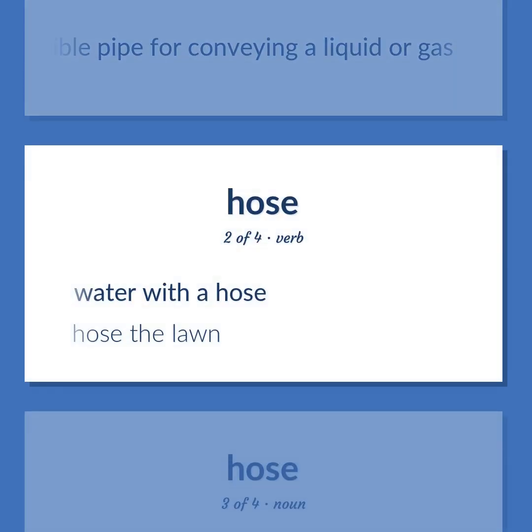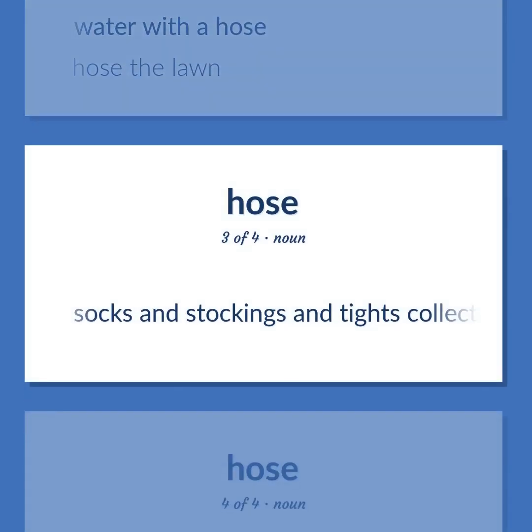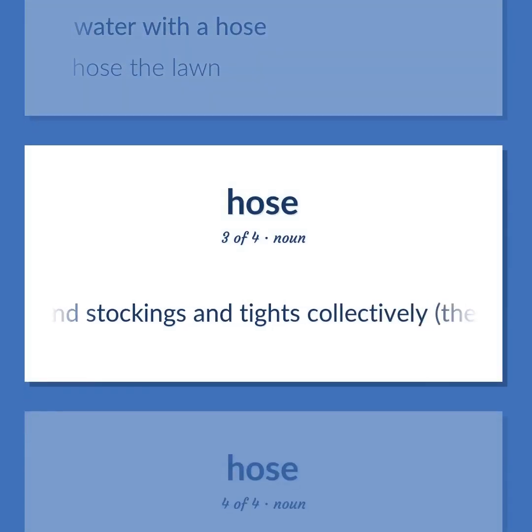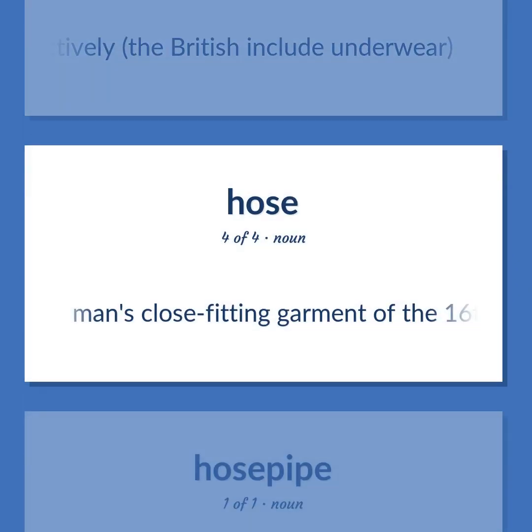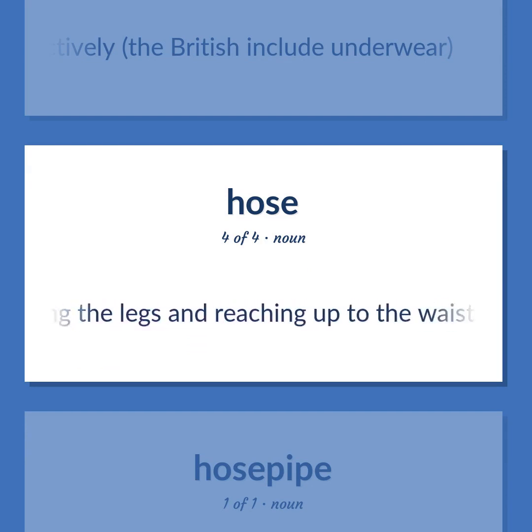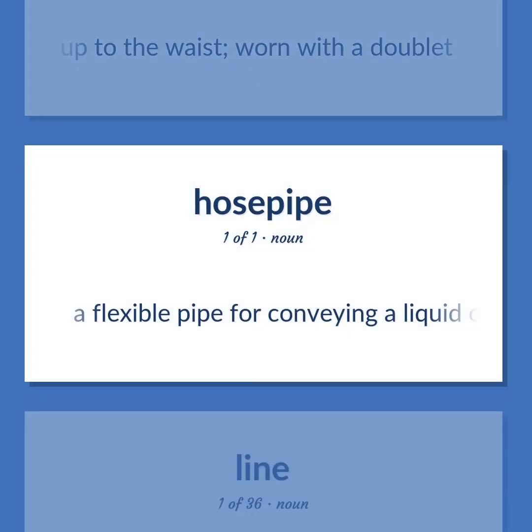Water with a hose. Hose the lawn. Socks and stockings and tights collectively, the British include underwear. Man's close-fitting garment of the 16th and 17th centuries covering the legs and reaching up to the waist, worn with a doublet. A flexible pipe for conveying a liquid or gas.